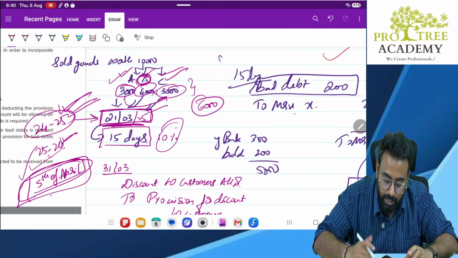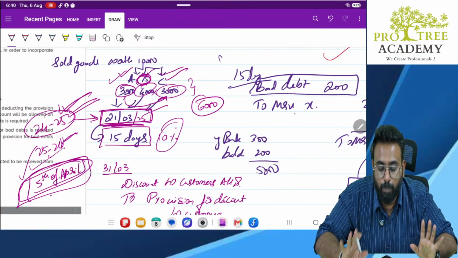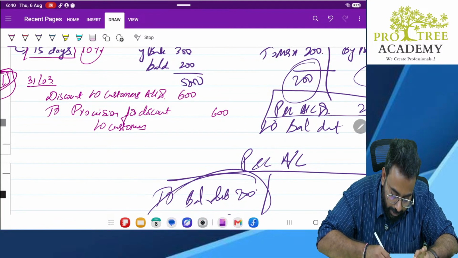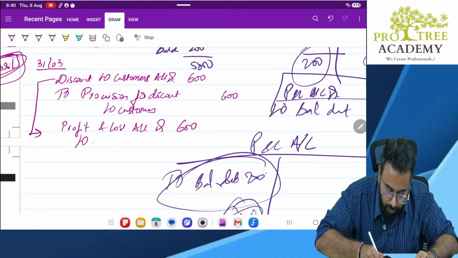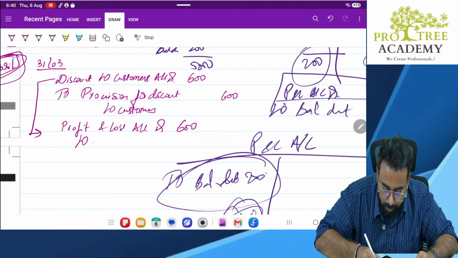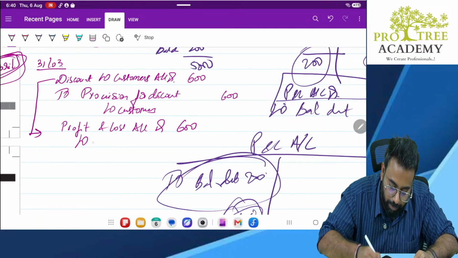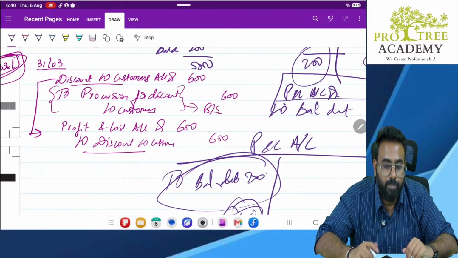So on 6,000, what is the discount amount? 10%, so that will be 600. I'll create a provision for 600. This needs to be transferred to the P&L account. What is the entry? Profit and loss account debit, 600 to discount to customers 600. So this account is getting closed and this will be carried forward in the balance sheet. This will go to P&L.